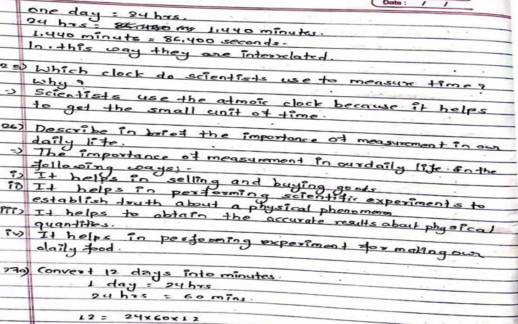And when you multiply it 2 times with 60, hours is changed into seconds. 1 hour, if you have to convert it into seconds: 1 into 60 is minutes, and 1 into 60 into 60 is seconds, isn't it? So multiply 2 times the given value of hours, you will get seconds. 1 time you will get minutes: 1 times 60 is minutes, 2 times 60 means seconds.